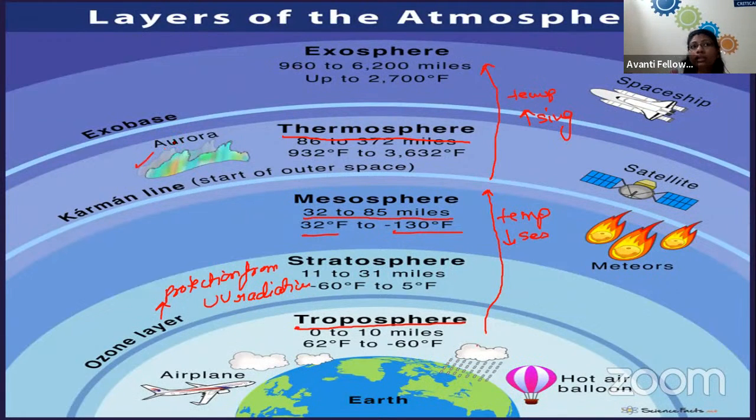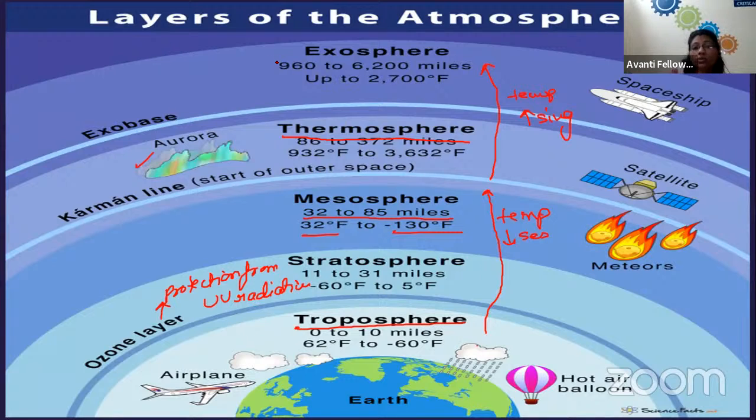If you have seen the National Geographic channel, you have seen that at the North Pole or South Pole, they show beautiful radiations in the night sky. That can be seen through this layer, because at the poles we do not have the ozone layer, the stratosphere. And this thermosphere is the layer where satellites usually make their orbit.